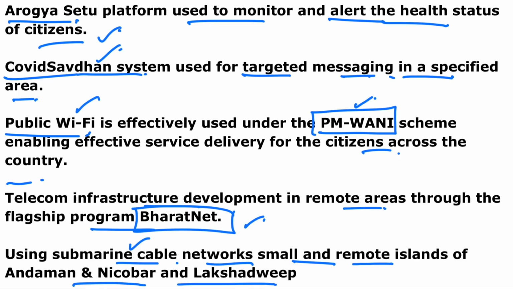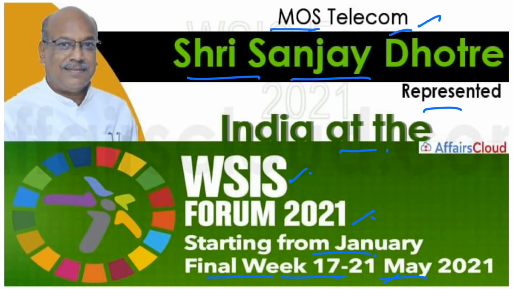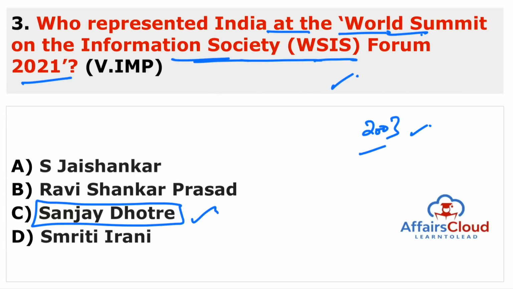So these are all things done by India for providing connectivity and information to all. These are the things highlighted by the Union Minister. And this information is provided by the Ministry of Communication. So guys, you have to remember who the Union Minister is. The Union Minister is Ravi Shankar Prasad. And what is the constituency name of the Union Minister Ravi Shankar Prasad?